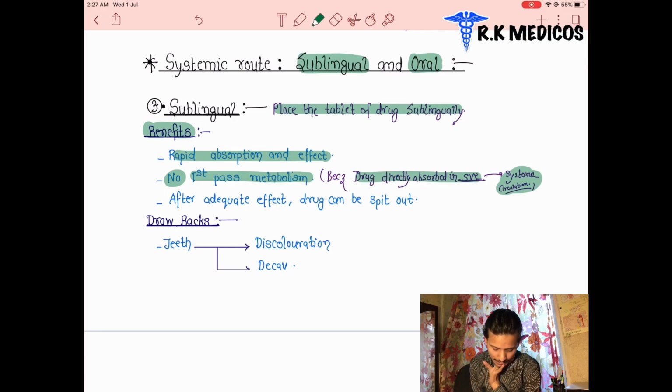Next one, after the adequate effect, the drug can be spat out. After the effect has been shown, we can spit out or throw out the drug. So these are the benefits of these drugs.